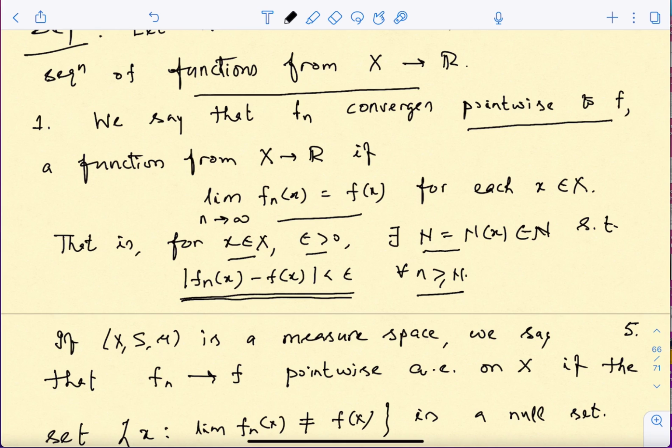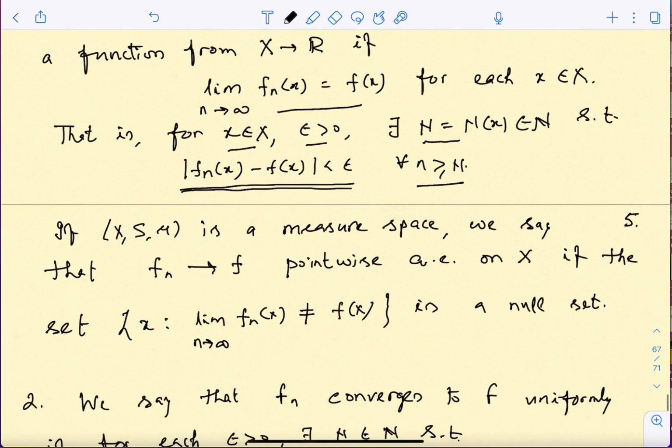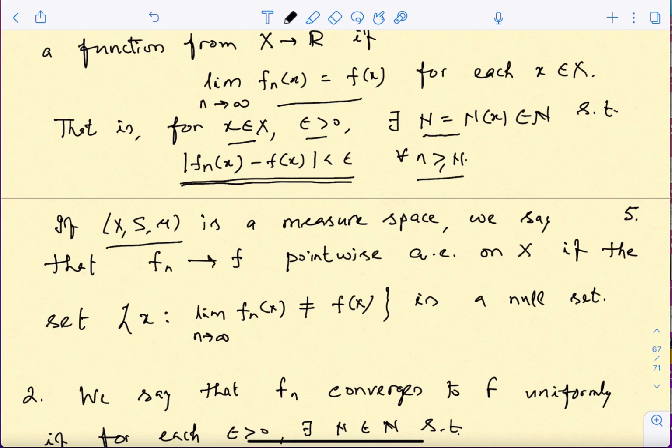So once I evaluate the f_n's at the point x, this becomes a sequence of numbers. Basically we are saying that if this happens, then the sequence f_n converges to f pointwise. Now if I have a measure space, that means I have X and a sigma algebra on it and a measure defined on it, then I can also talk about this notion of pointwise convergence in the almost everywhere sense.